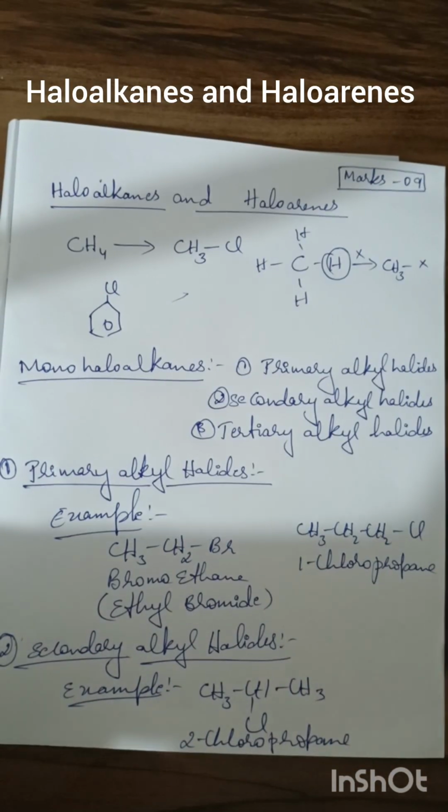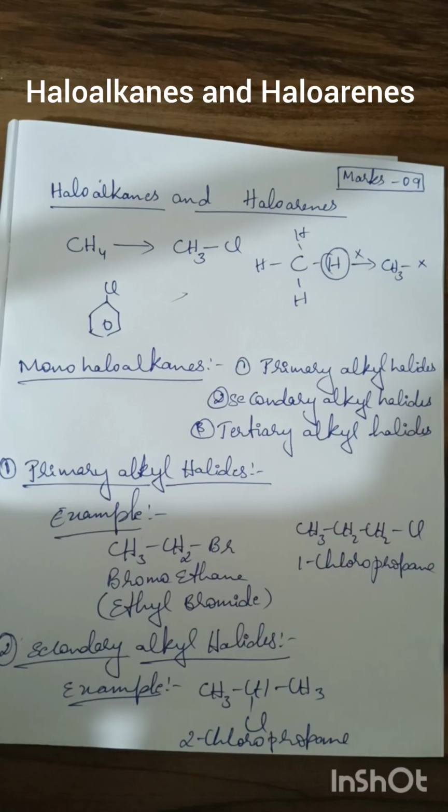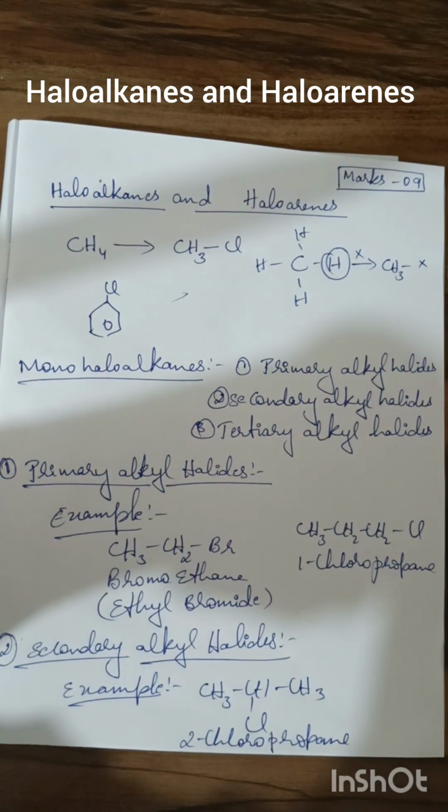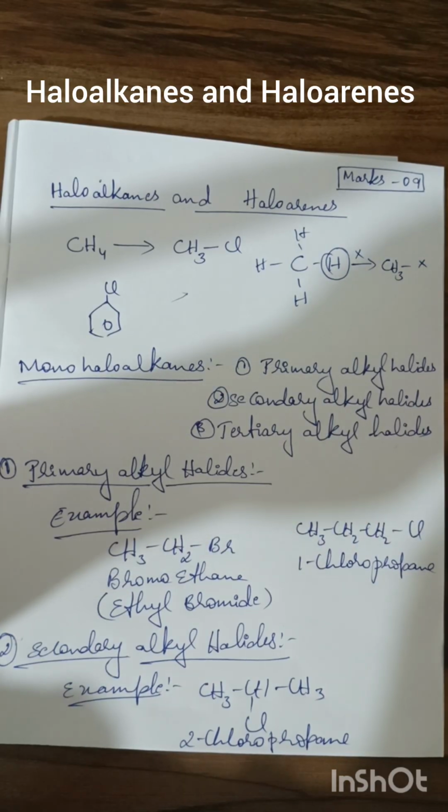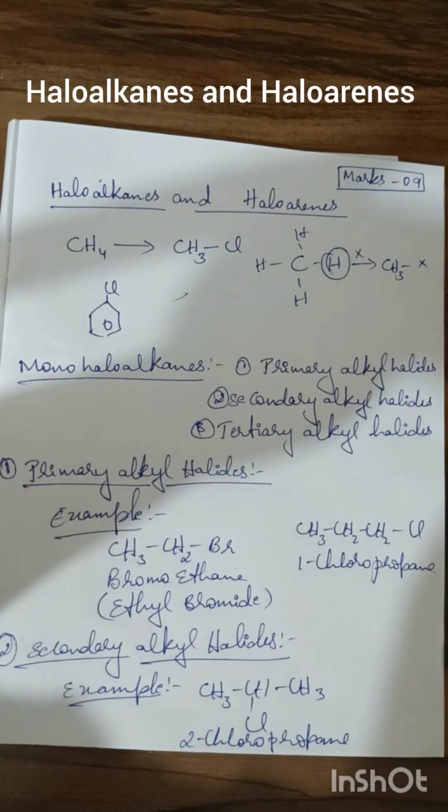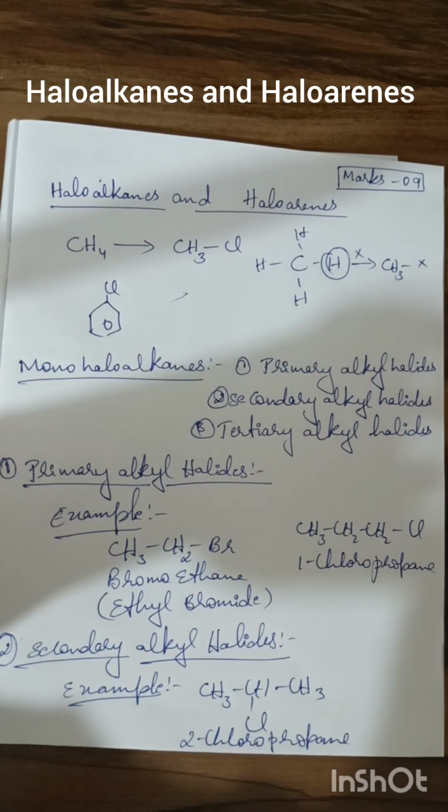Under that, depending upon the number of halogen atoms, we will be studying monohaloalkanes, dihaloalkanes. Monohaloalkanes are further classified into primary, secondary and tertiary alkyl halides. As I told you, in primary alkyl halides the halogen atom will be attached to the first carbon atom. Example, bromoethane, or n number of examples can be given, which you can try later on. In the beginning, try to remember at least one simple example for each concept with a simple definition.